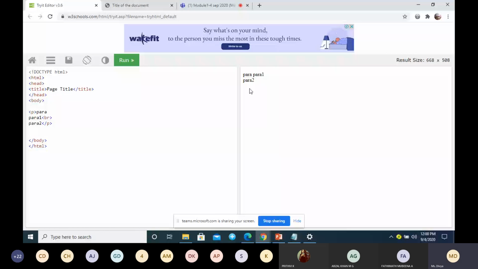The next one is the division, or div tag. It is used for creating sections. If you want to create parts, you have to divide the entire document into divisions, then you can go for a div tag. It is meant for grouping the content. There will not be much visible difference if you use a div tag. It is only meant for grouping the content.